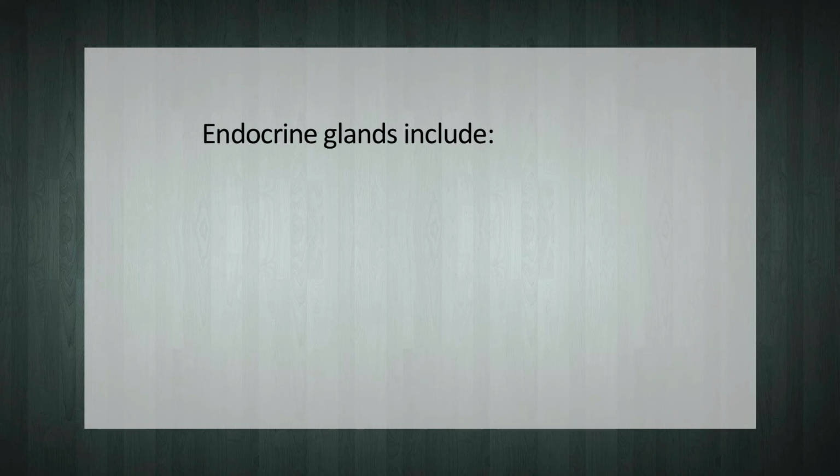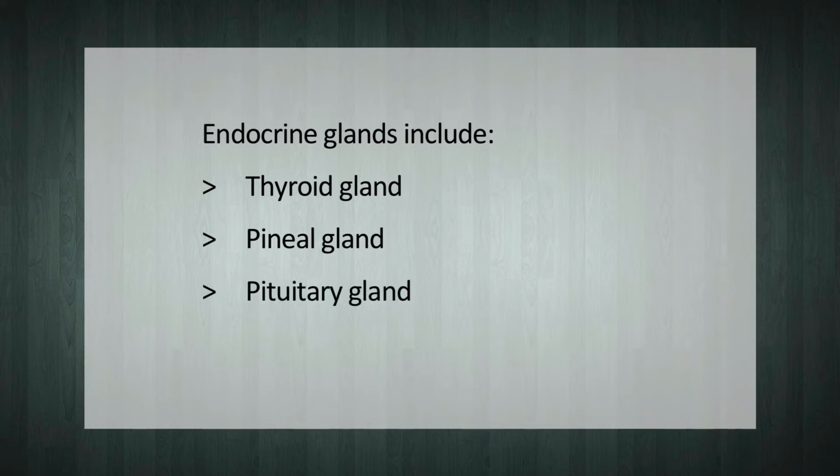Endocrine glands include thyroid gland, pineal gland, pituitary gland, adrenal gland, etc. These hormones control a variety of important functions of the body like growth and development, reproduction, metabolism, and many other important functions including the reproductive behavior.